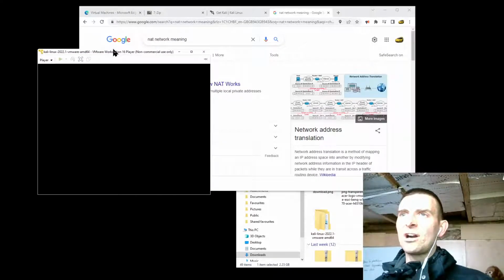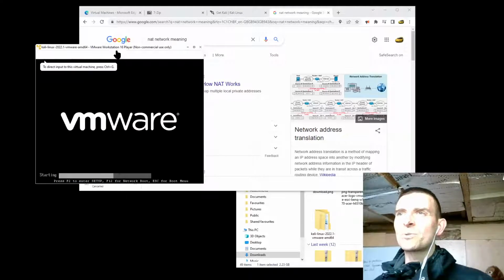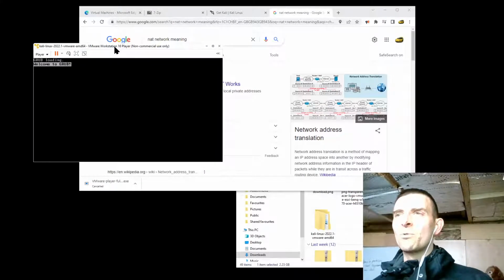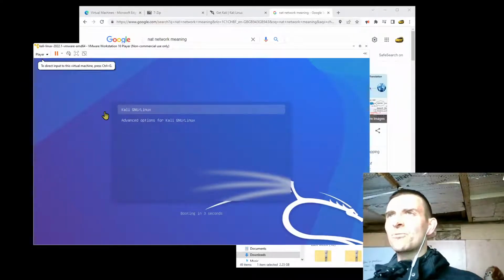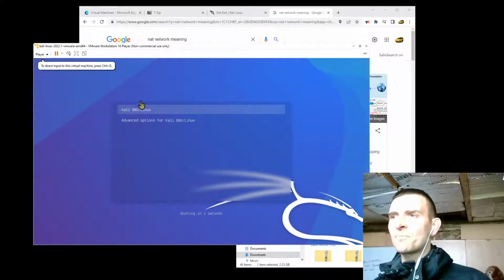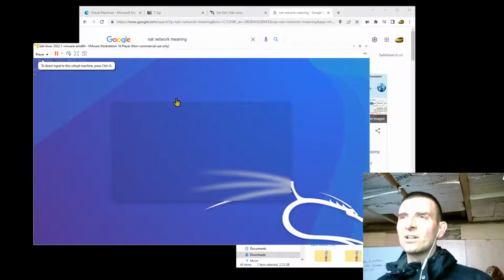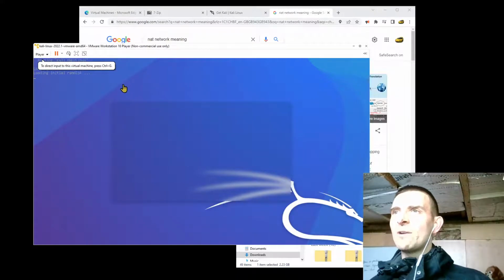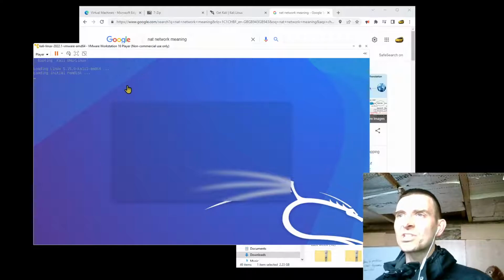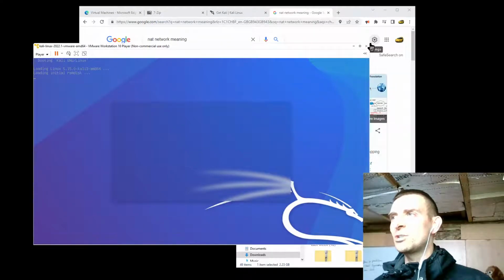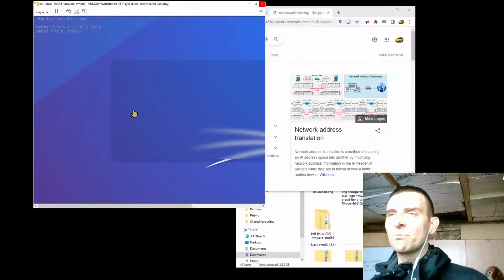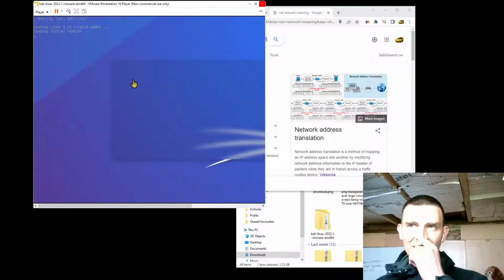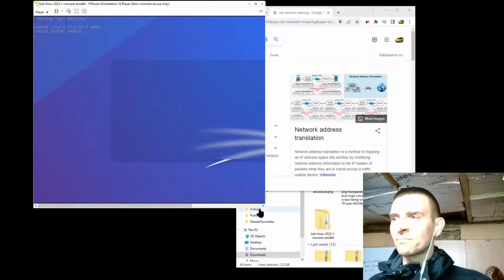Now, the way to open up 2 of these at once is actually to open 2 of these windows up at once. With VirtualBox, it's possible to open multiple machines up from the same kind of VirtualBox instance, if you like. Whereas with VMware Workstation, you have to open a new instance of VMware Workstation for each machine that you want to use. And that's quite an important difference between this and VirtualBox. Let's just wait for Kali Linux to boot itself up and feel happy with where it is.